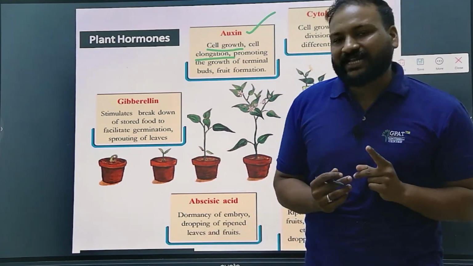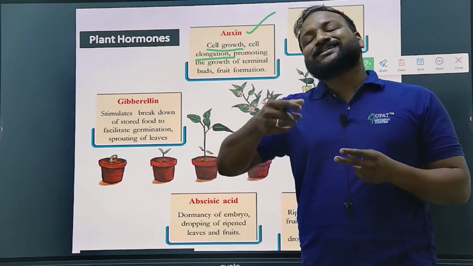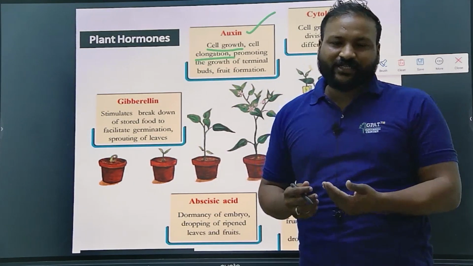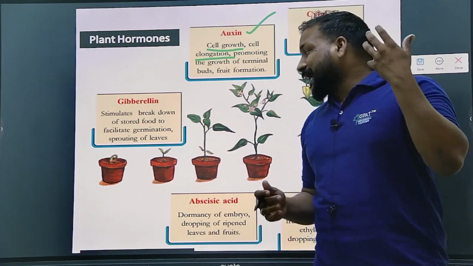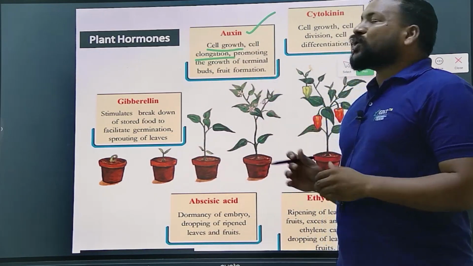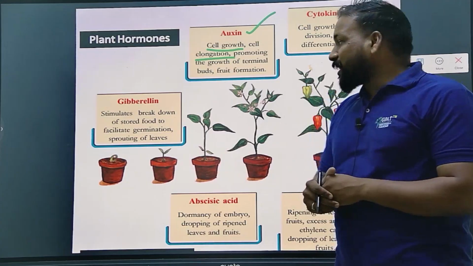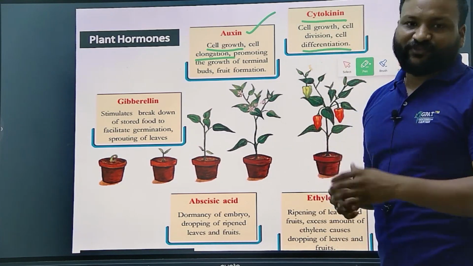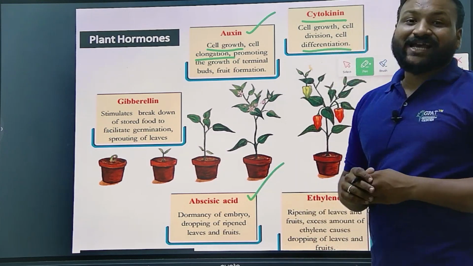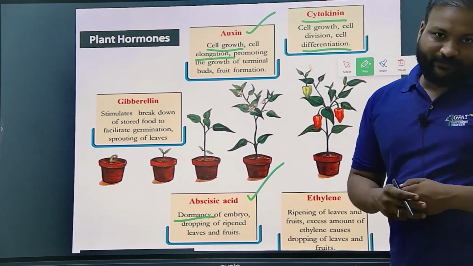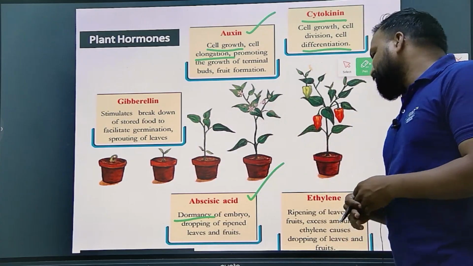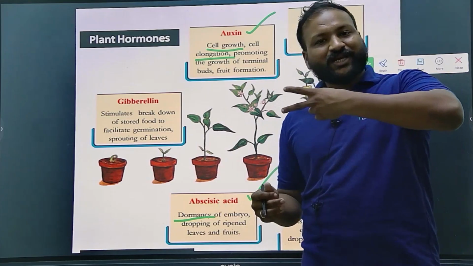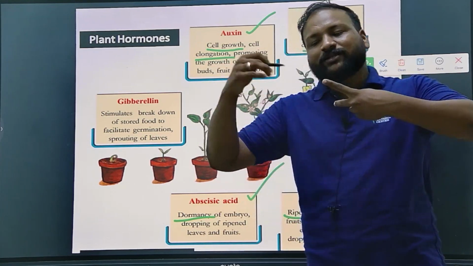The second type of question is the major function of each plant hormone. For gibberellin, maybe germination and cell elongation. For auxin, cell growth and cell elongation. For cytokinin, the function is cell differentiation. For abscisic acid, dormancy. And for ethylene, the function is ripening. So the first type of question we can expect is the classification.